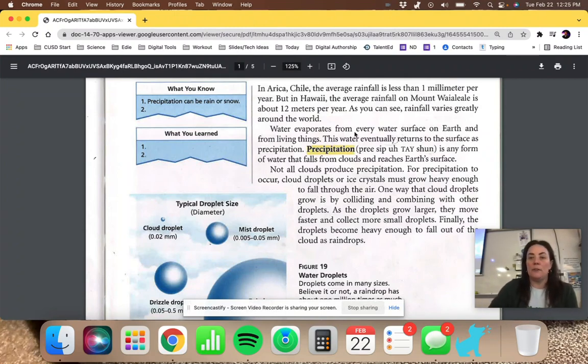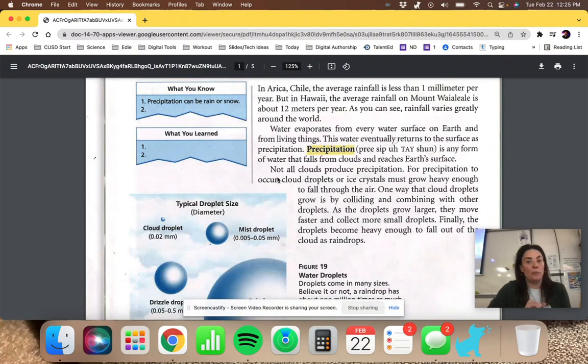Water evaporates from every water surface on Earth and from living things. This water eventually returns to the surface as precipitation, which we talked about in our last section. Precipitation is any form of water that falls from the clouds and reaches Earth's surface. So rain, sleet, snow, hail, any of that would be considered precipitation.